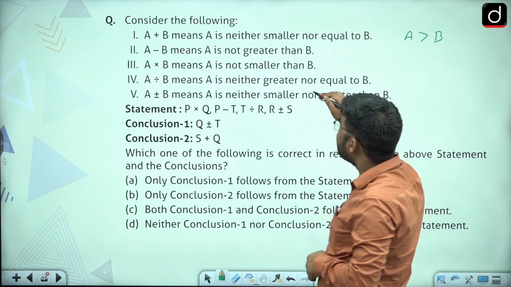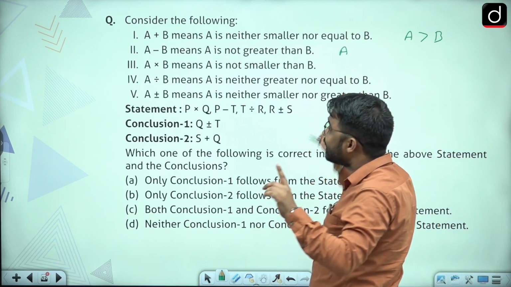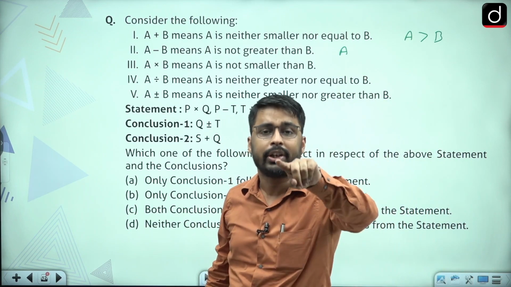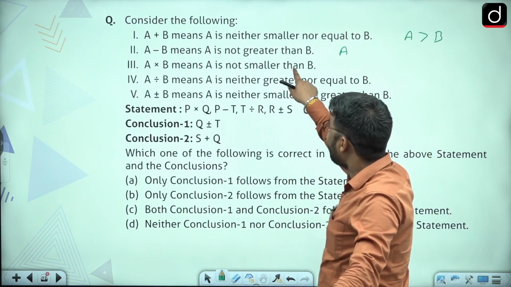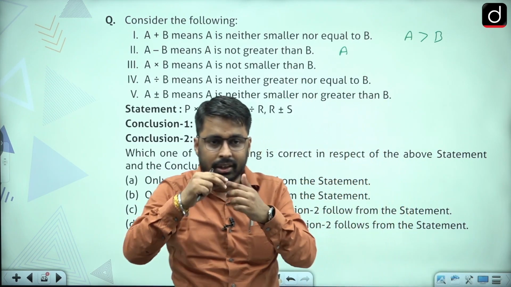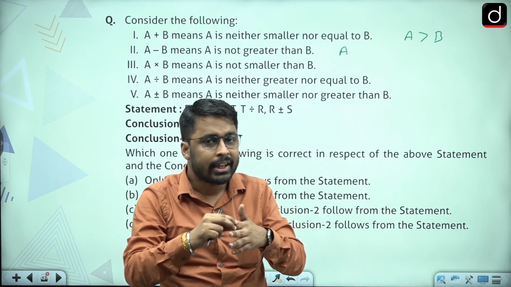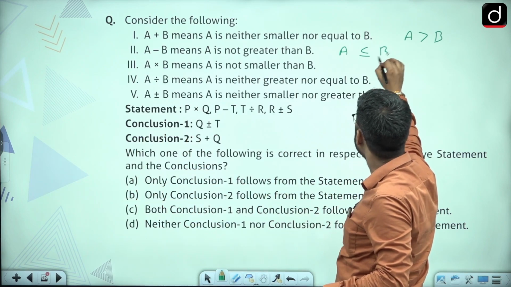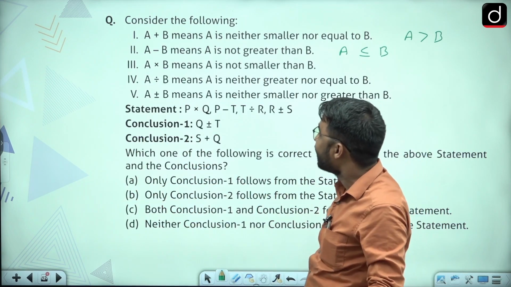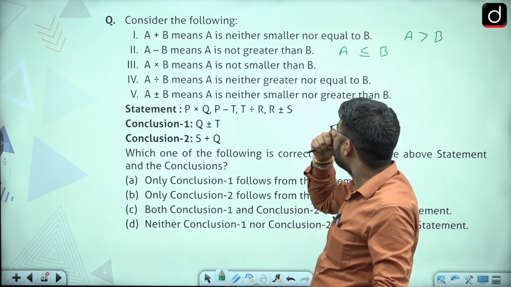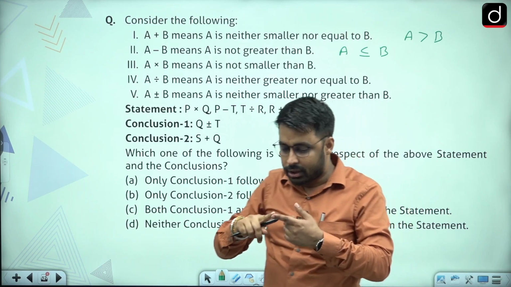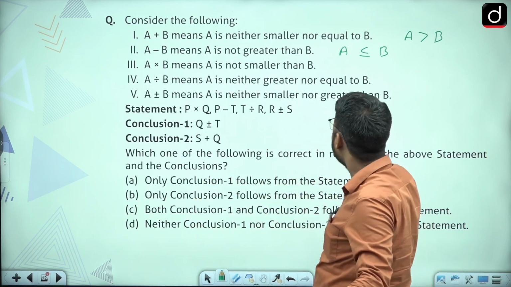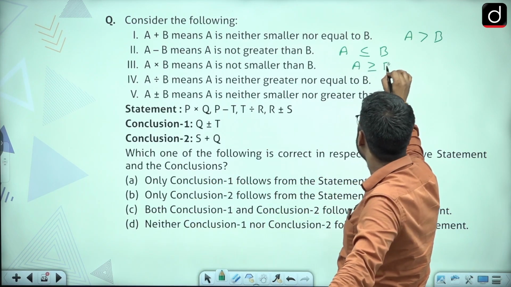A minus B means A is not greater than B. That means A can be smaller or equal to B. A is not greater. Out of 3, greater, less and equal, greater is being discarded. That means A will be less than or equal to B. A cross B means A is not smaller than B. Out of 3, greater, smaller, equal, smaller is being discarded. That means A would be greater or equal to B.